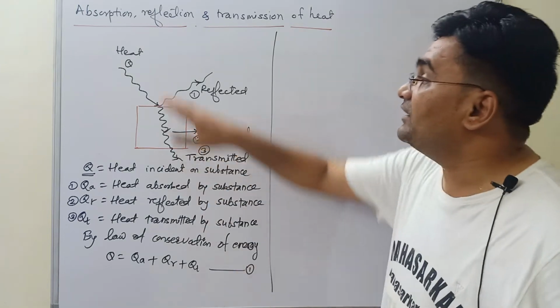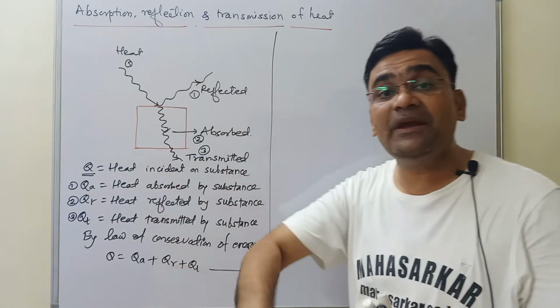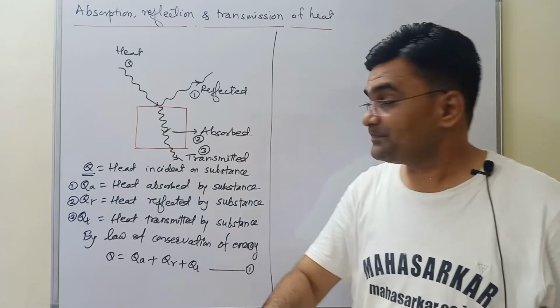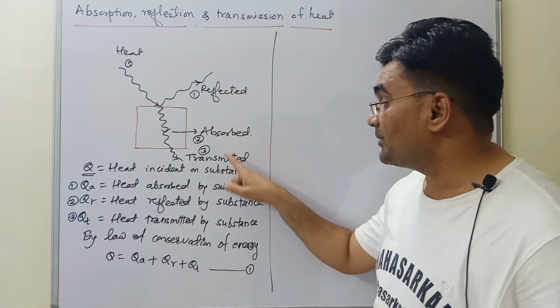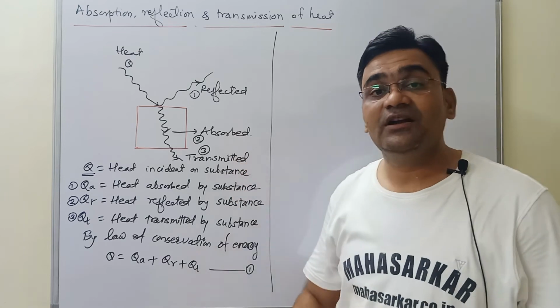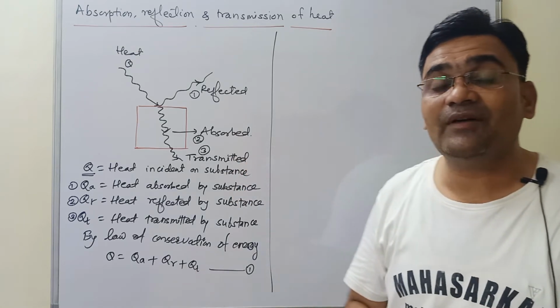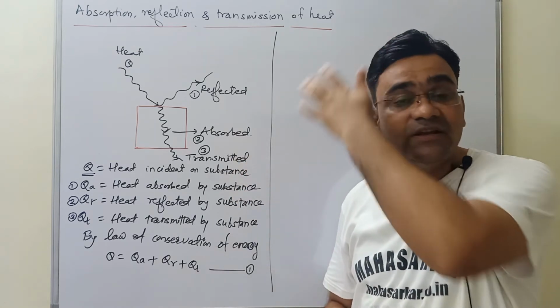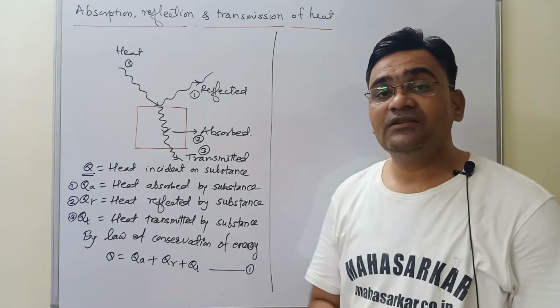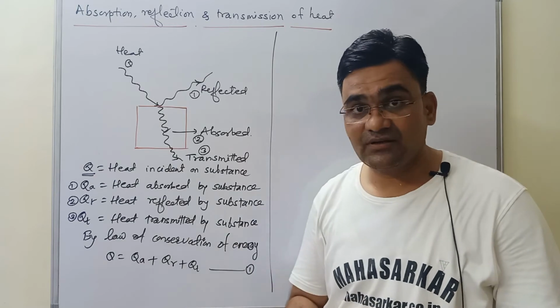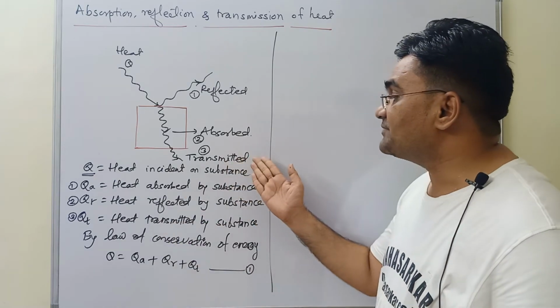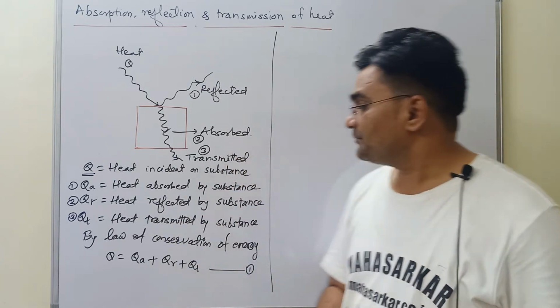When you incident the heat on the substance, that heat may be divided into three parts. Some part of it may be reflected, some may be absorbed and some may be transmitted, depending upon the nature of the surface. For example, if heat is incident on a very shiny surface like a mirror, then absorption is very less. Instead of that, reflection is at a very high extent. So for that substance, transmission is not there.